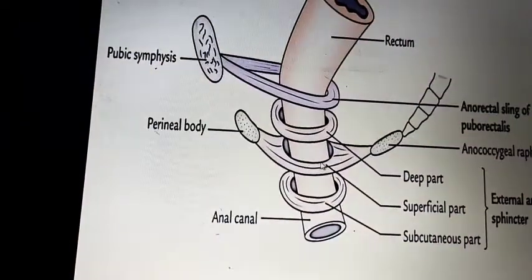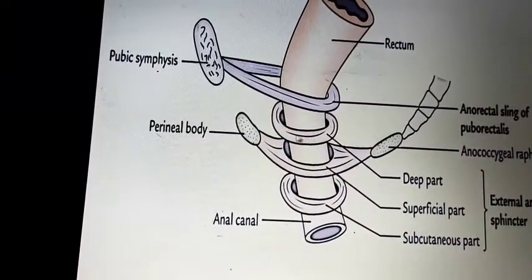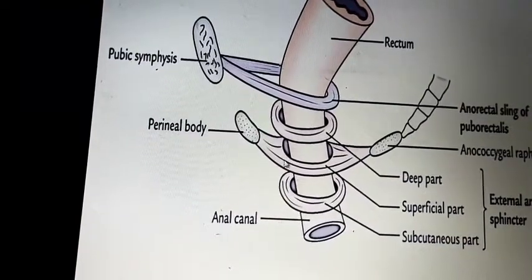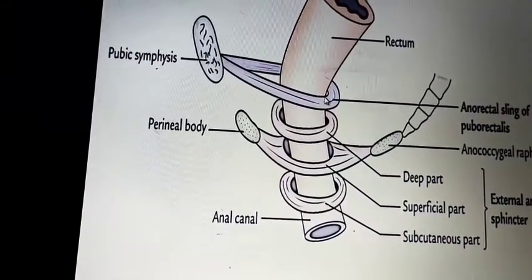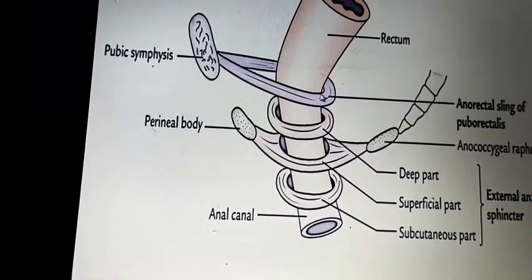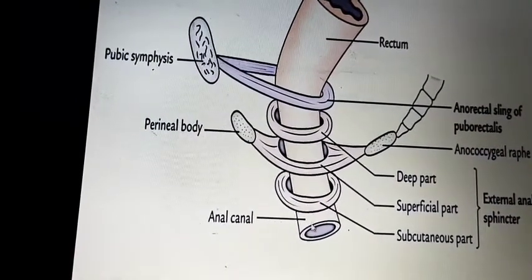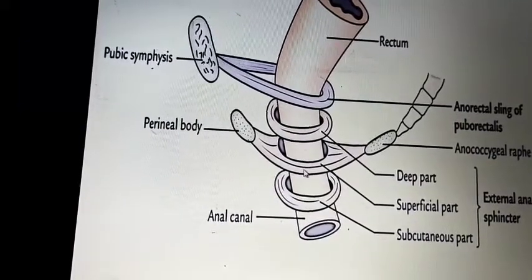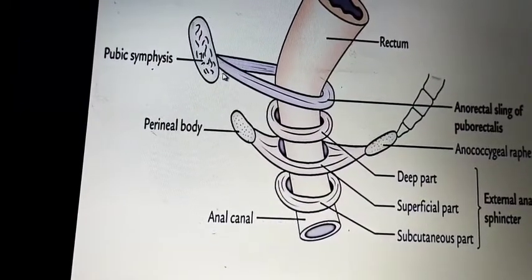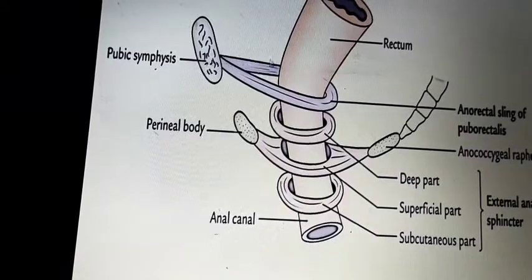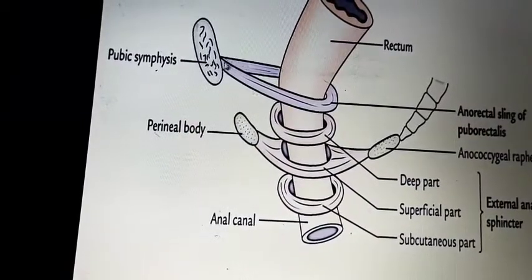You can see here, this denotes the rectum and this is the anal canal. Okay, and it denotes the anorectal sling of puborectalis.